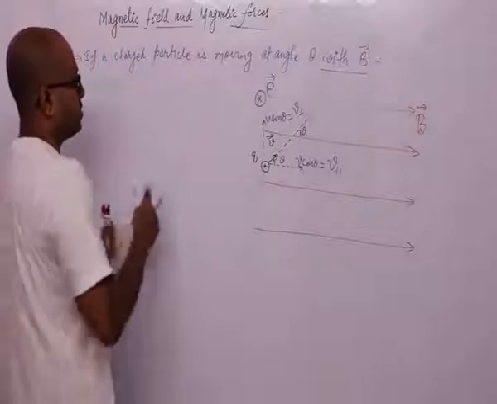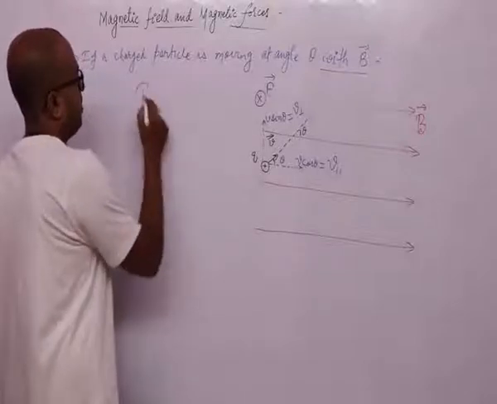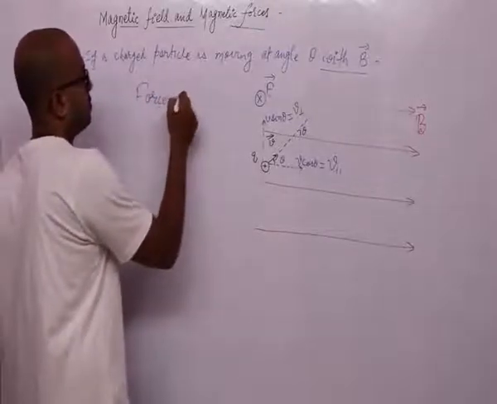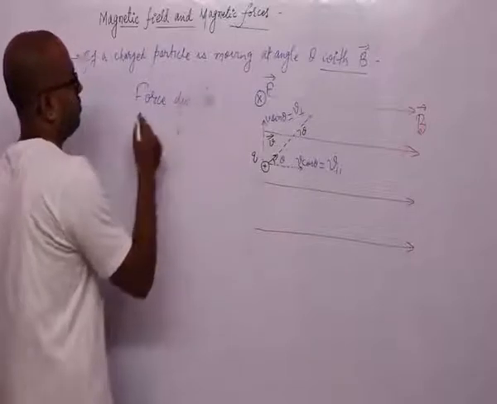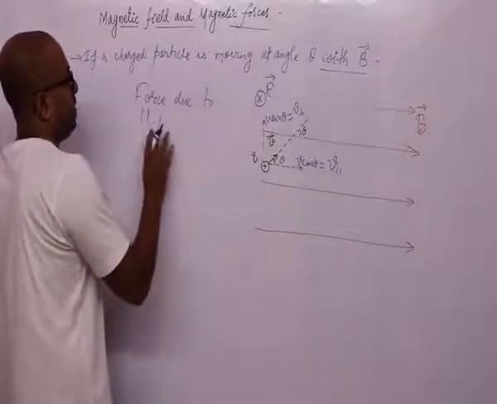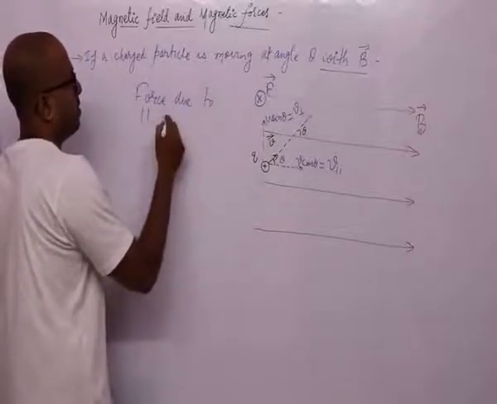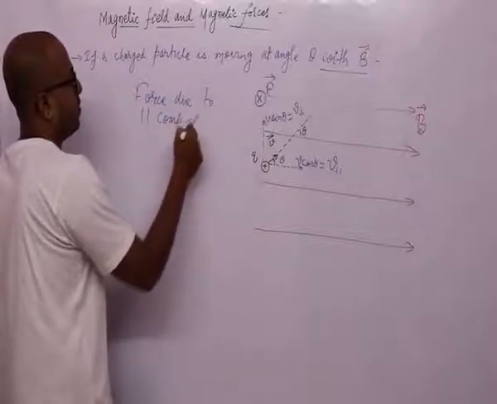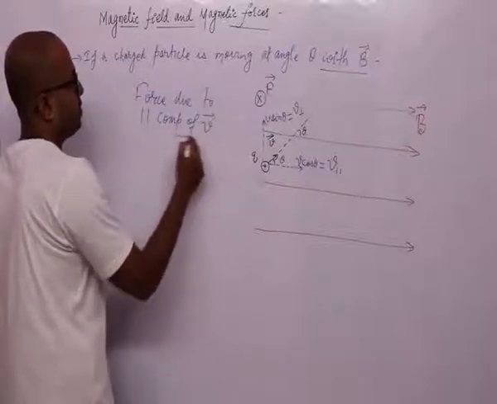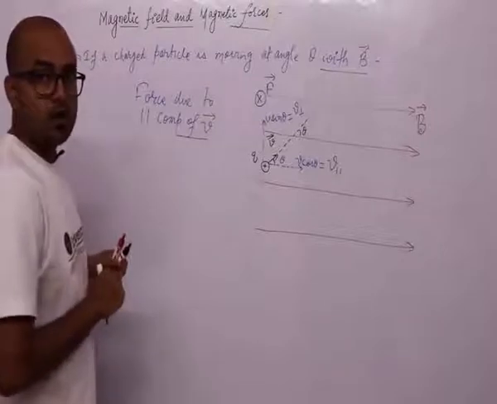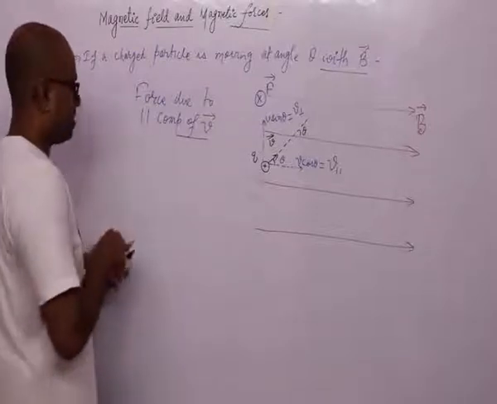So we want to calculate the force due to the parallel component of velocity. What is the formula for this?